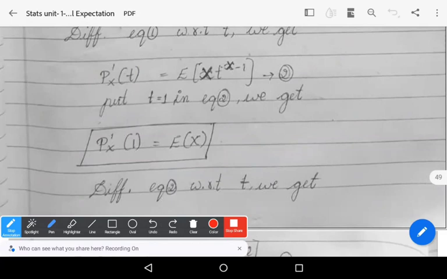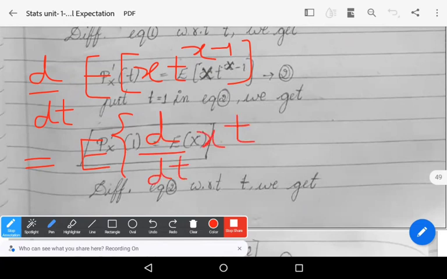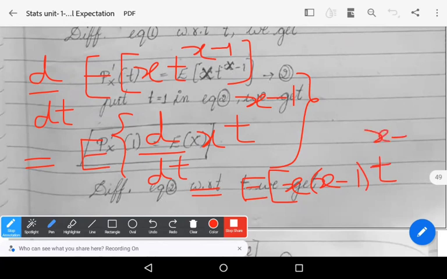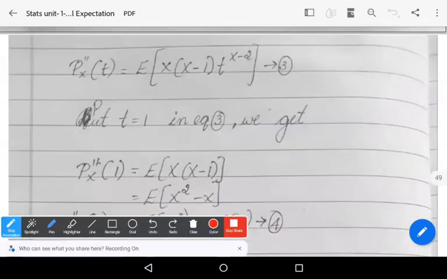In the right side, again d by dt of expectation of x into t power x minus 1. This is nothing but expectation of d by dt of x into t power x minus 1. We are differentiating with respect to t, so x is treated as constant. We get expectation of x into x minus 1 into t power x minus 2. Here it is, equation number 3.